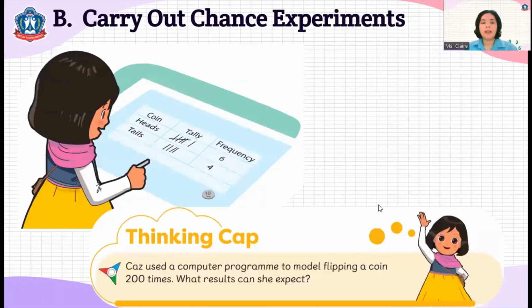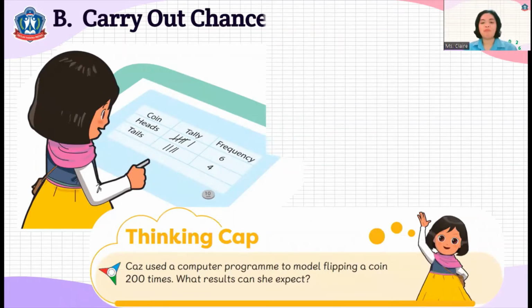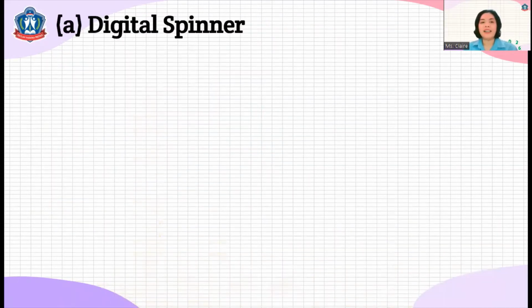Okay. So Kaz used a computer program to model flipping a coin 200 times. What results can she expect? Take a look. Let's discuss that during our class, children.